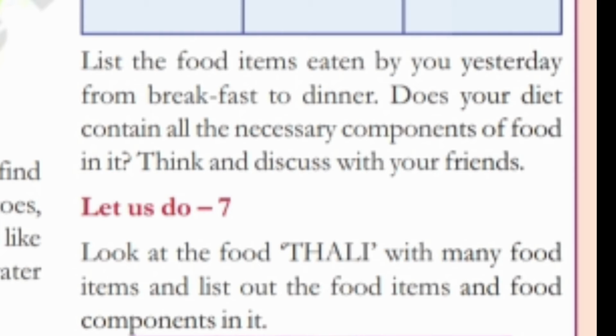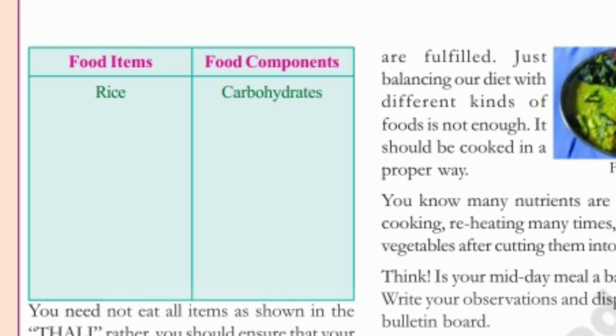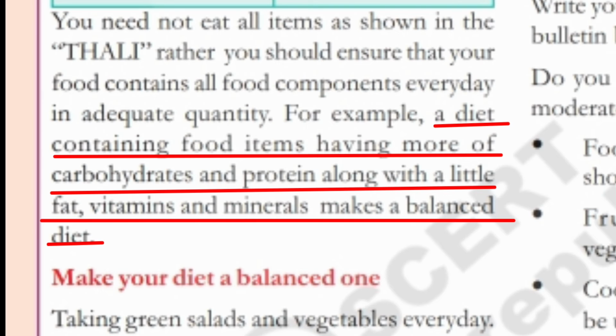Let us do 7. Look at the food thali with many food items and list out the food items and food components in it. Food items, food components. Rice, carbohydrates. You need not eat all items as shown in the thali. Rather, you should ensure that your food contains all food components every day in adequate quantity. For example, a diet containing food items having more of carbohydrates and protein along with a little fat, vitamins and minerals makes a balanced diet.